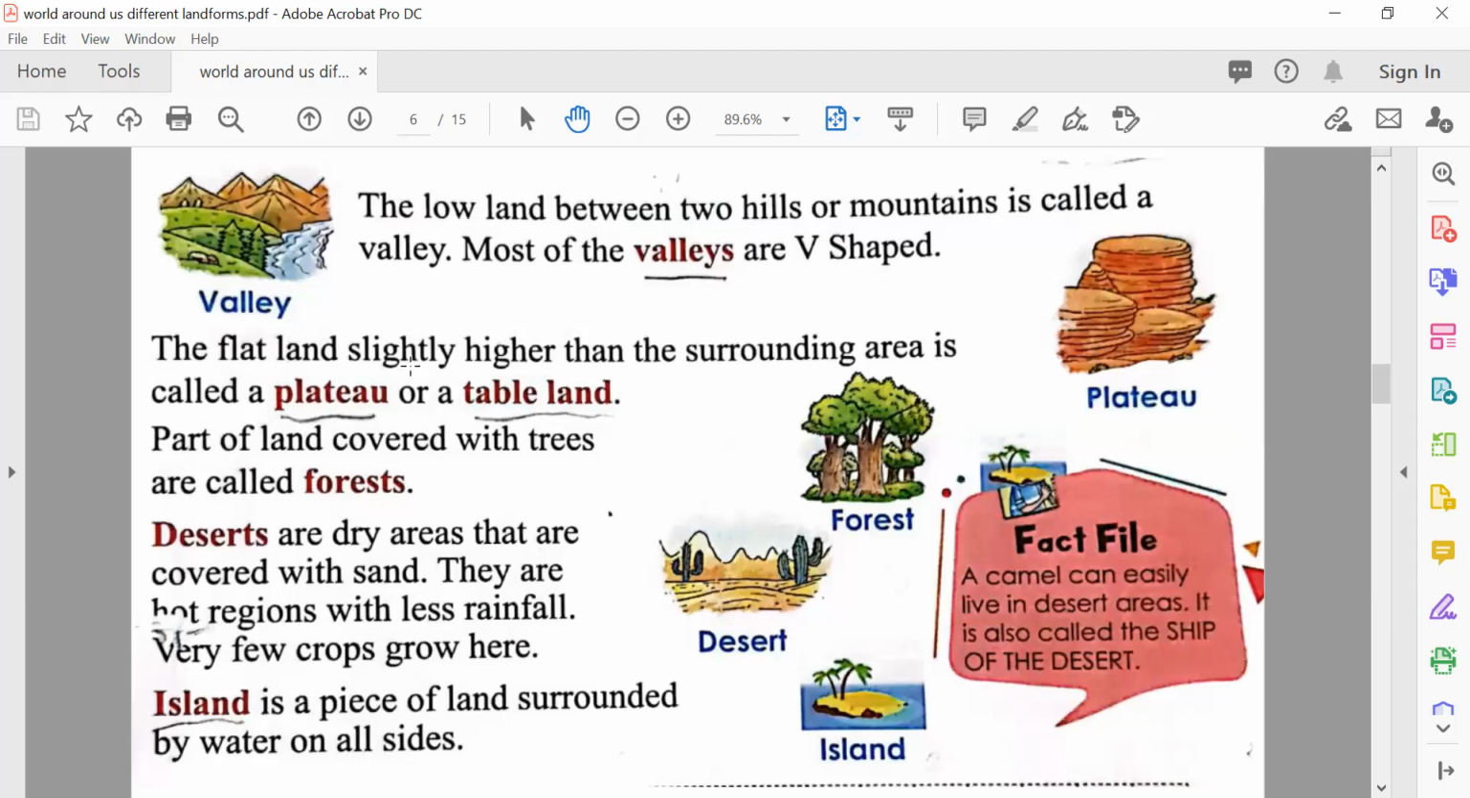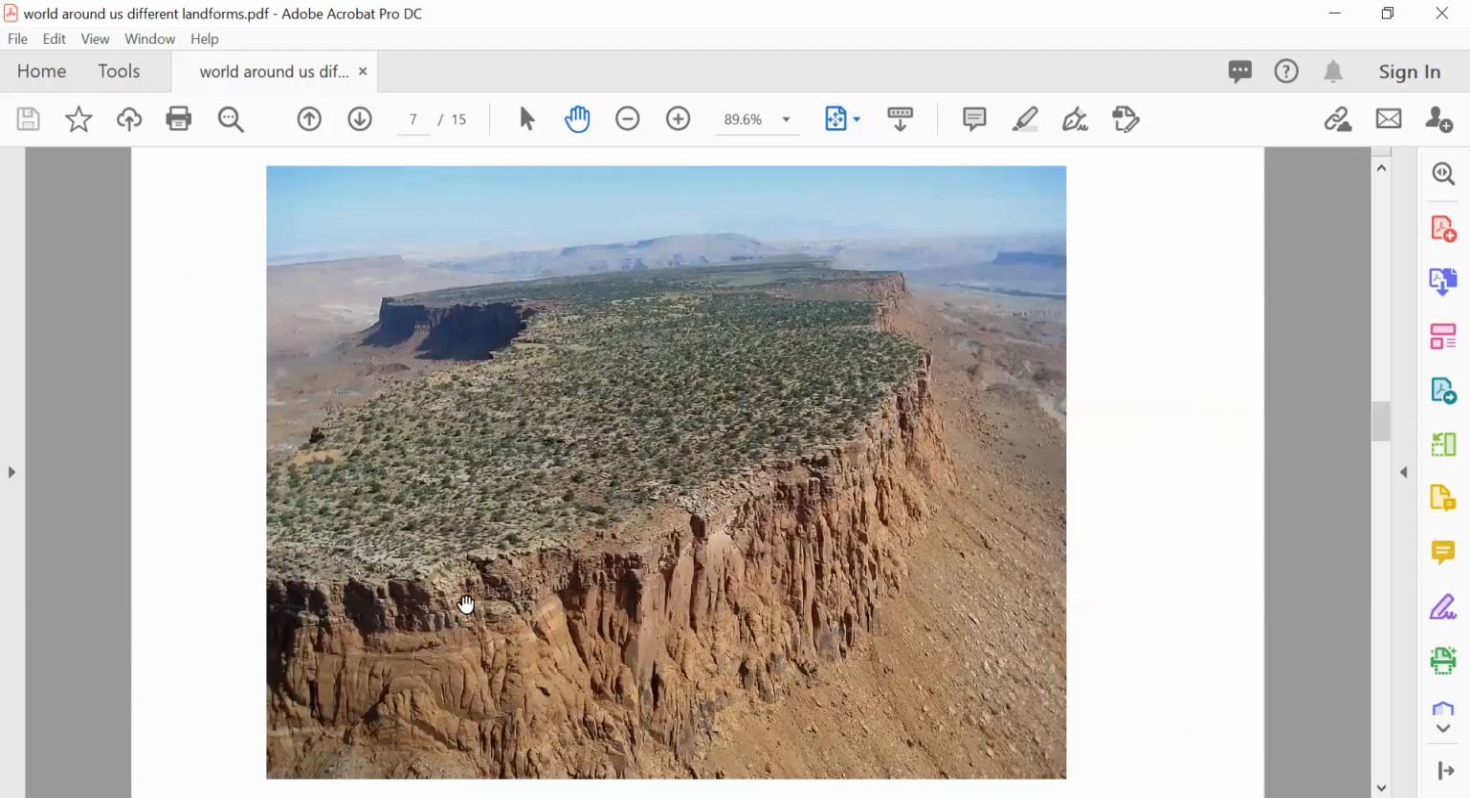The flat land slightly higher than the surrounding area is called a plateau, P-L-A-T-E-A-U, or a tableland. What is a plateau? You can see here, it's a flat land slightly higher than the surrounding area. So it has become a plateau. Can you see it?